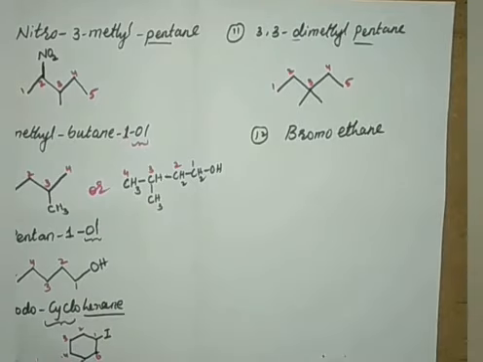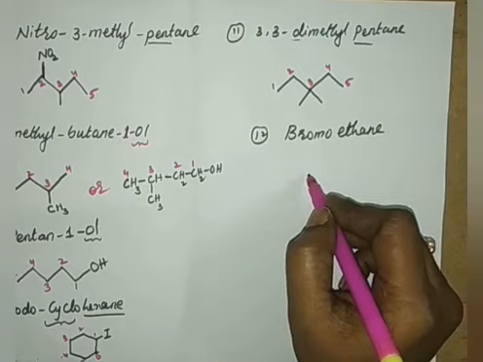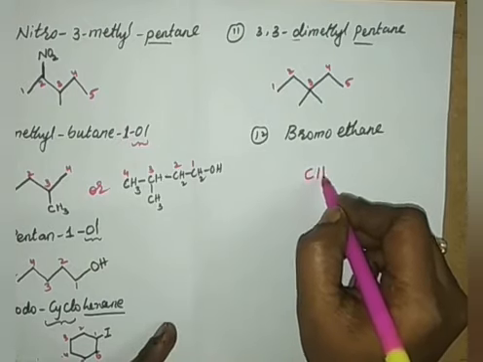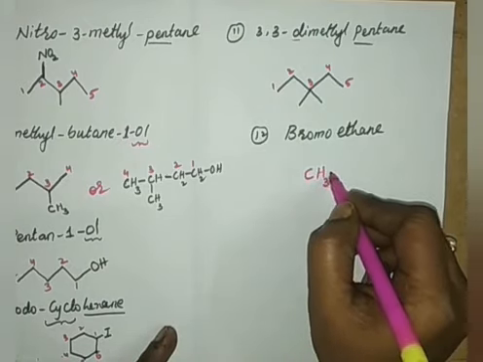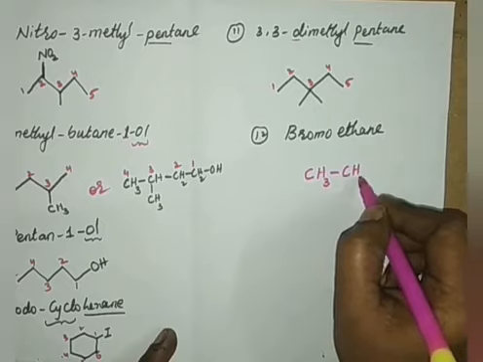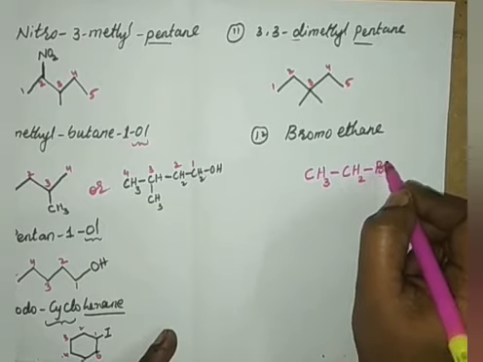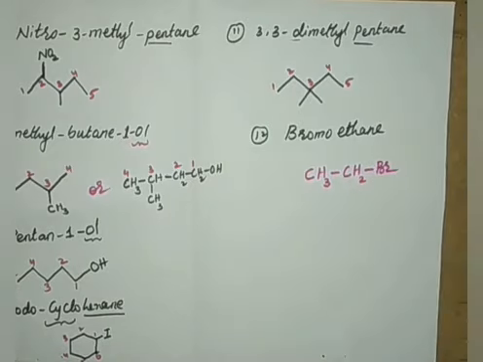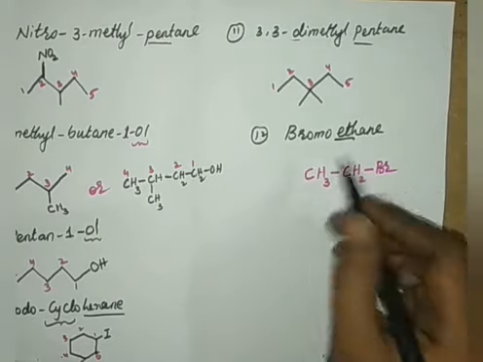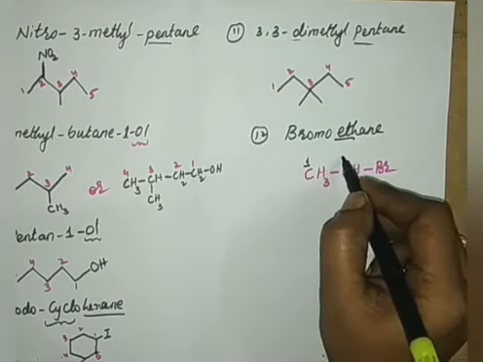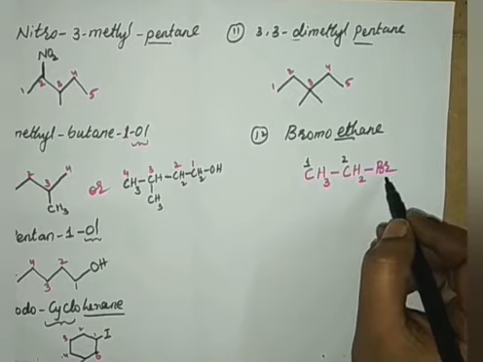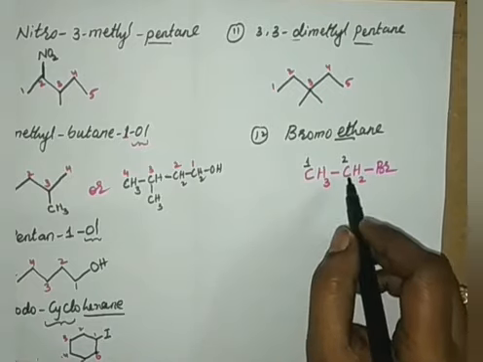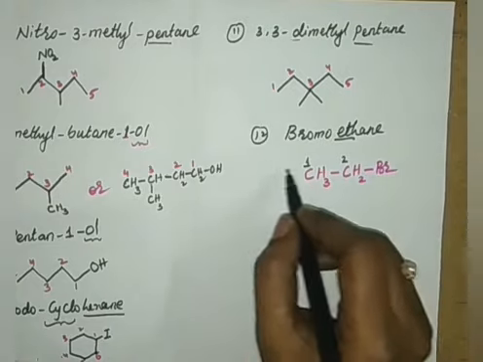Bromoethane, how to write? Let me write first the condensed formula, that is CH3 CH2 Br. Here eth means it contains 2 carbon atoms, therefore number 1, number 2, and bromine is present on this one. You need not doubt whether bromine should be written on this carbon or on that carbon.